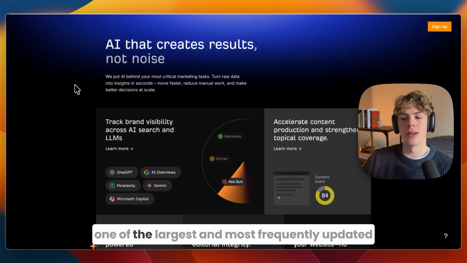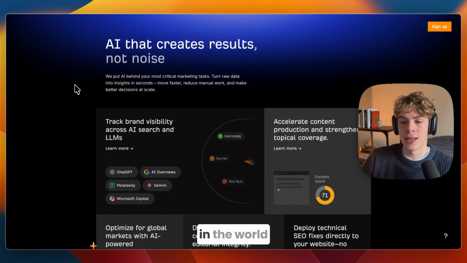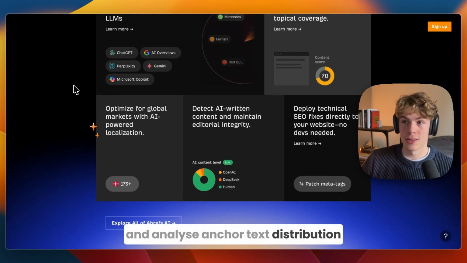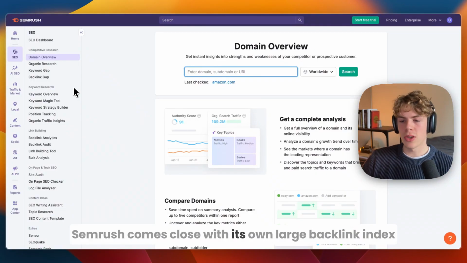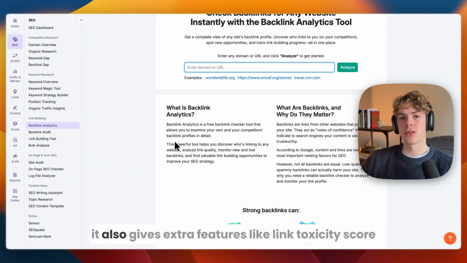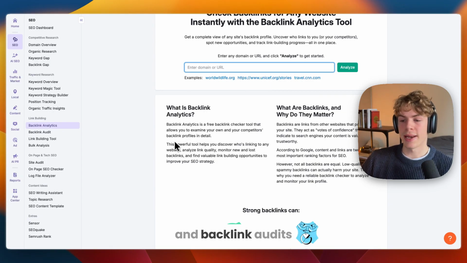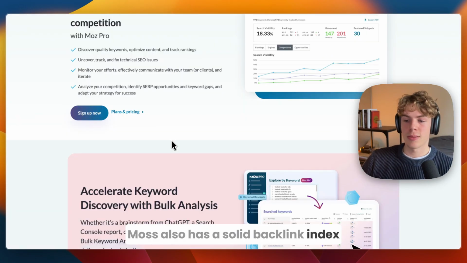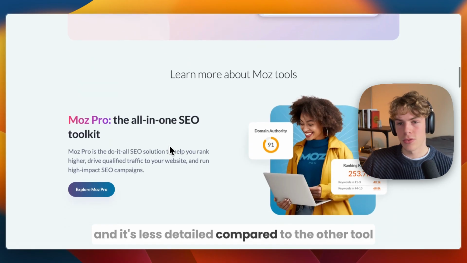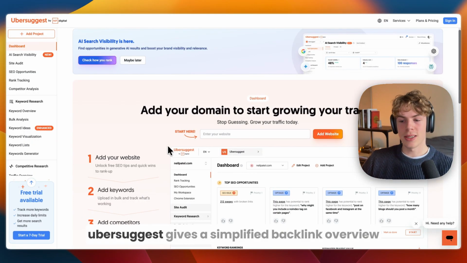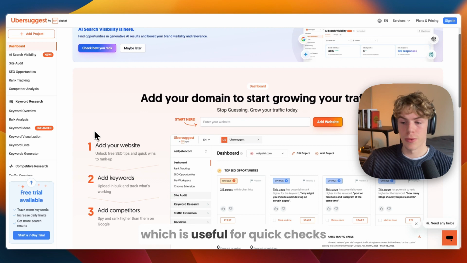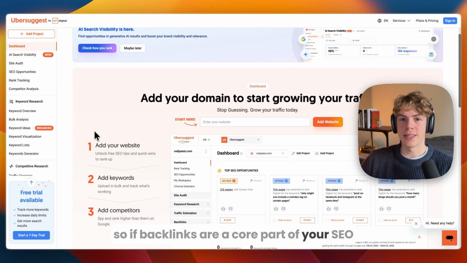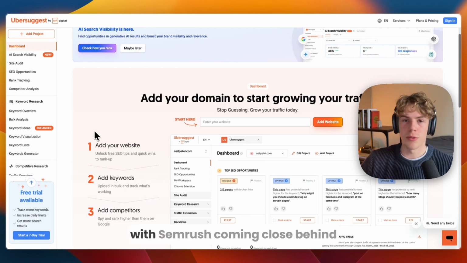Ahrefs is known for having one of the largest and most frequently updated backlink databases in the world. You can see new and lost links daily, check referring domains, and analyze anchor text distribution. Then Semrush comes close with its own large backlink index. Plus, it also gives extra features like link toxicity score and backlink audit that help you check for harmful links. Moz also has a solid backlink index, but updates are slower and it's less detailed compared to the other tools. Then finally, Ubersuggest gives a simplified backlink overview, which is useful for quick checks but not for professional link building. So if backlinks are a core part of your SEO, Ahrefs is still the gold standard, with Semrush coming close behind it.